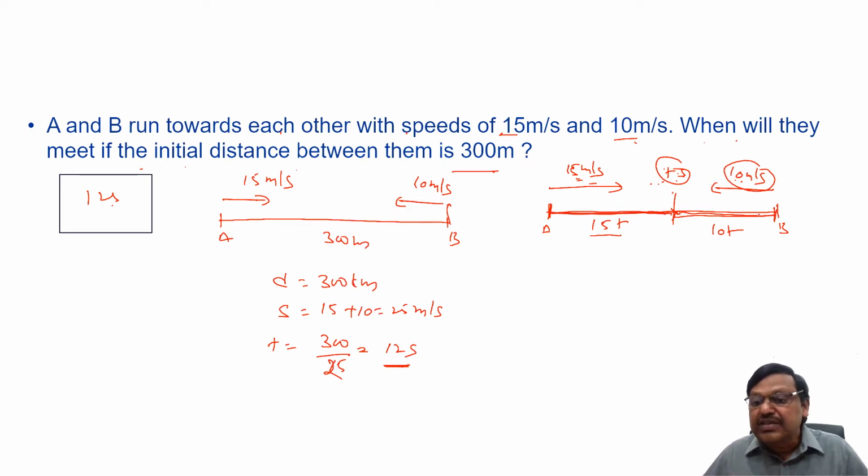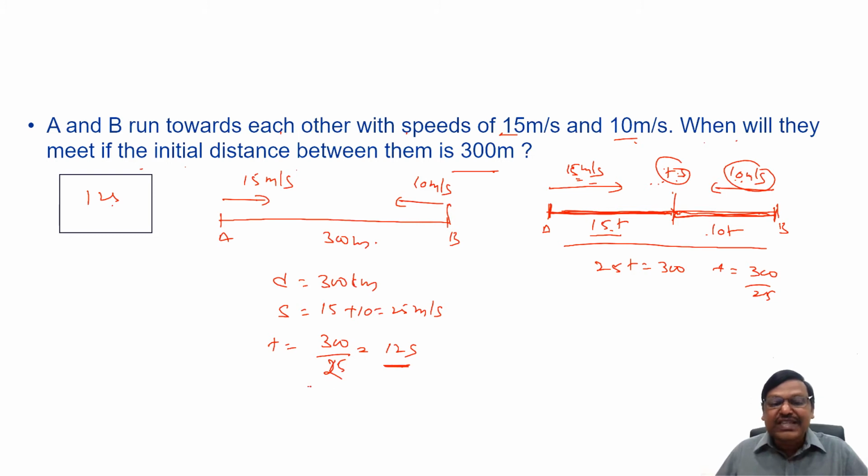This is covered by A, this is covered by B, so when you add them, don't you get the entire AB, which is 300, the initial distance between A and B? So 15t plus 10t, 25t is 300, t equals 300 by 25. Are we not doing the same thing here? Yes. So that's why we apply relative speed concepts. You can always solve questions in quick time. So 300 by 25, 12 seconds, as we already discussed. Done? This is for opposite direction.